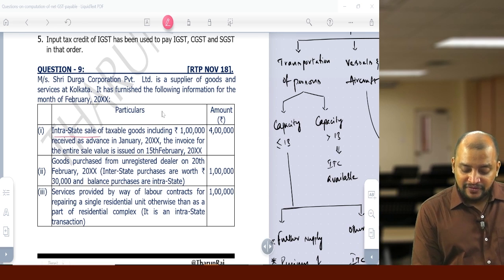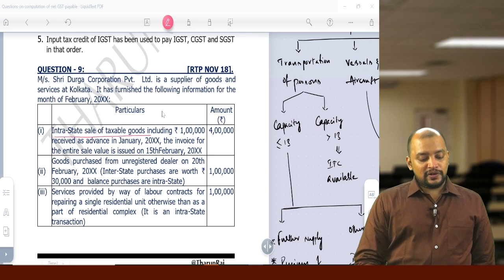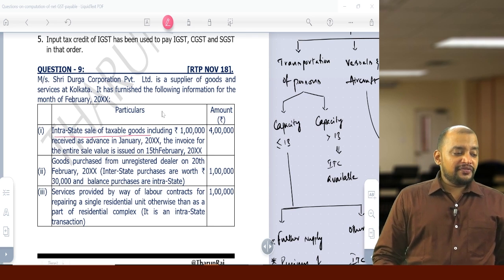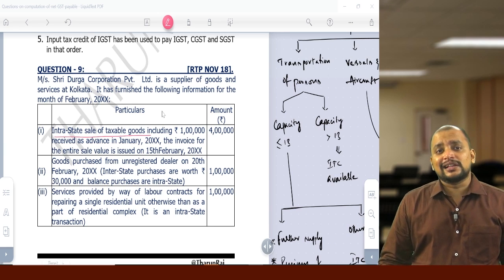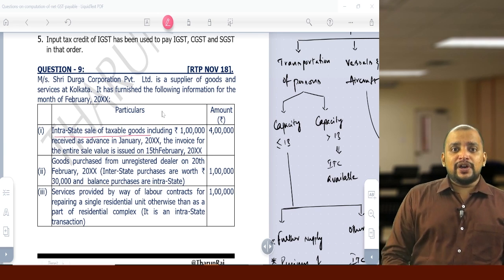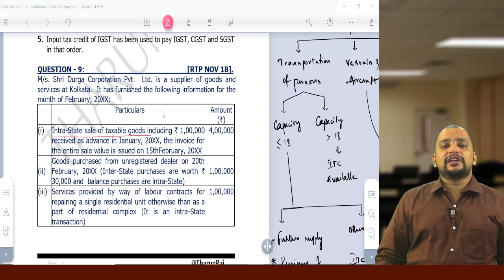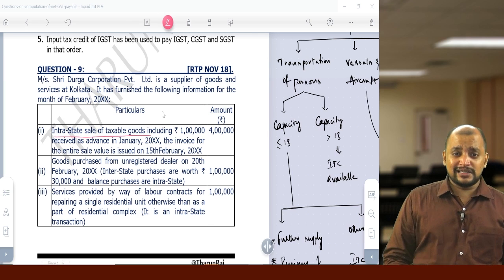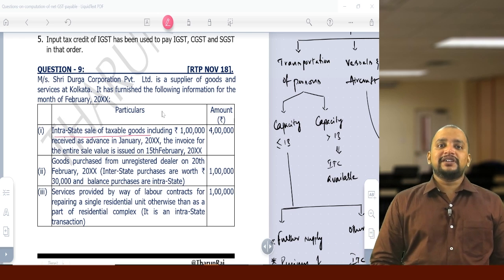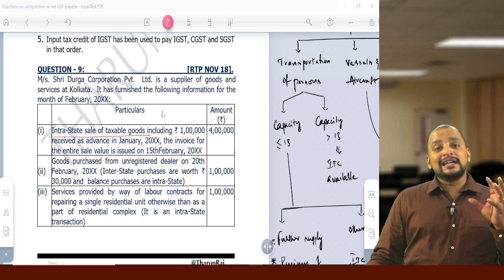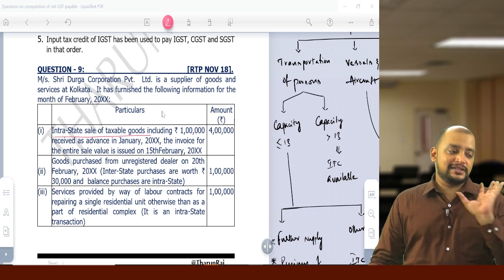Intrastate sale of taxable goods. So what if goods are not at all received? If the goods are not at all received, we cannot take the credit. Simple. We have an invoice, but goods are not at all received, we cannot take credit, because one of the conditions is that we should be receiving the goods. Okay. RCM also the same, wherever it is, FCM or RCM, the conditions for availment of ITC remains the same.